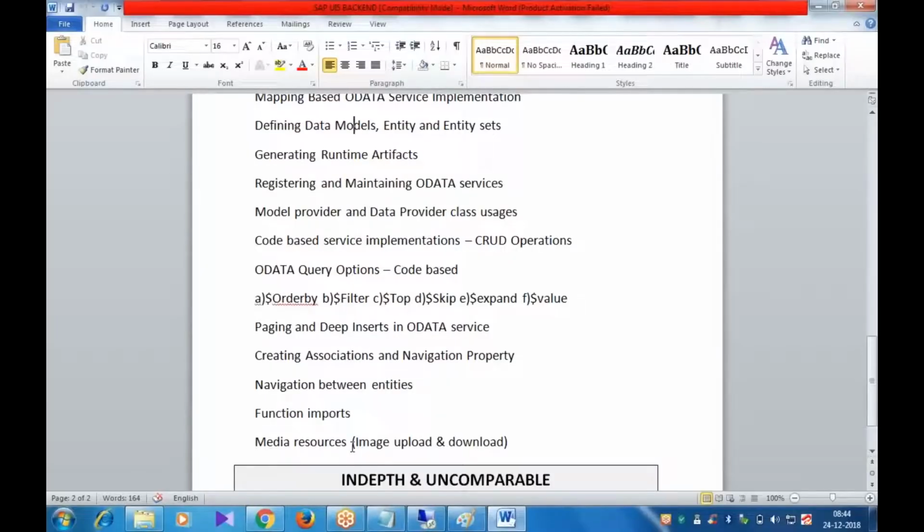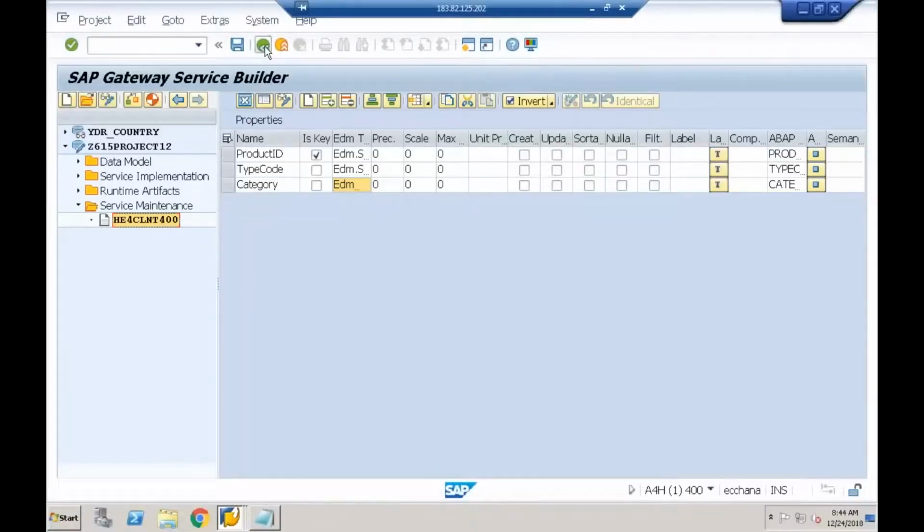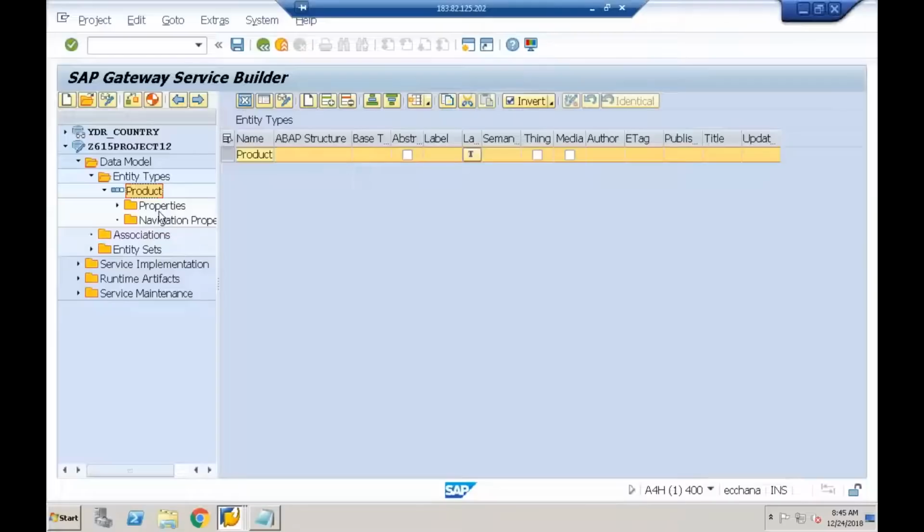The major topic left over is navigation between entities. How to get the data from multiple tables. That is part of navigation property. In that only, all this will come. Associations, dollar expand, deep insert, all are common parts of navigation property. So on the backend part, we are left with one important main topic, navigation properties. I'll start discussing this from tomorrow's session onwards. Navigation properties and associations both will come in that order.